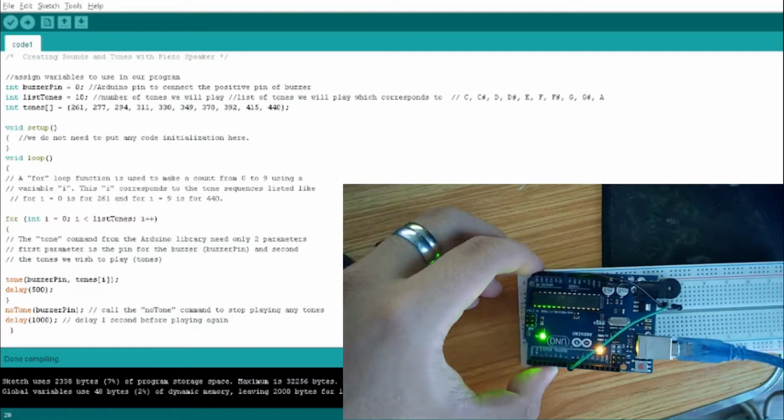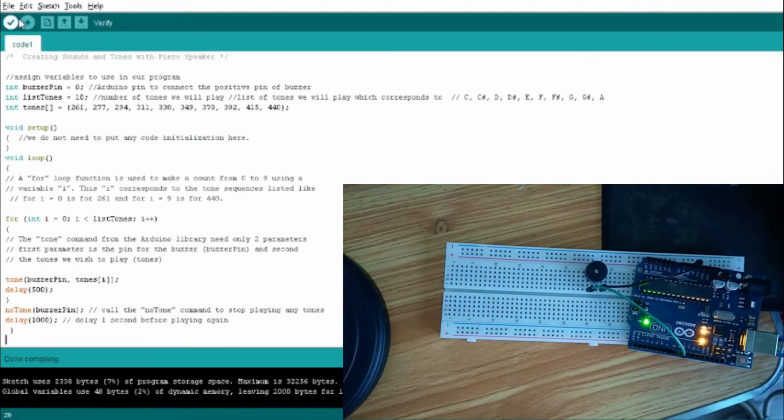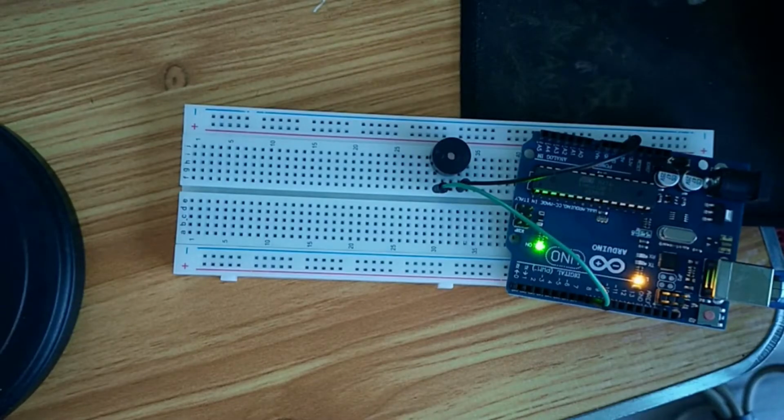Here we will now connect the USB cable, connect it to the PC and upload the program written for the project. So this is the circuit. If you listen closely, you will hear 10 different tones.